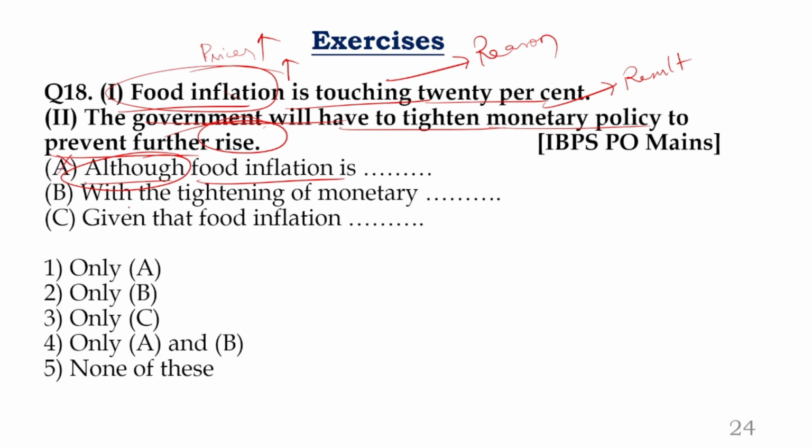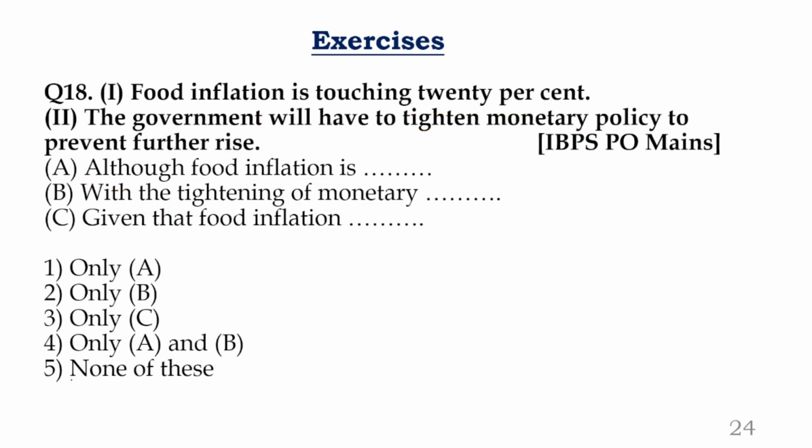A is out. What is B? With the tightening of monetary policy to prevent further rise. No, there is no sense. With the tightening of, and as I told you already, if you are starting a sentence with an ing combination, there is a combination of ing, and what is this word here? Tightening. Who is doing this action? Let us say government is doing, but here there is no government subject, right? The subjects are not same. Even B is out.